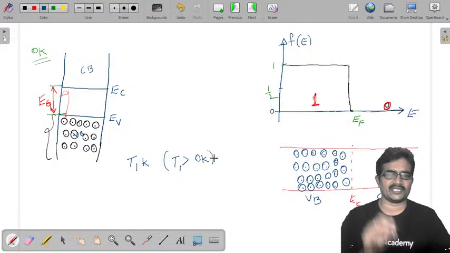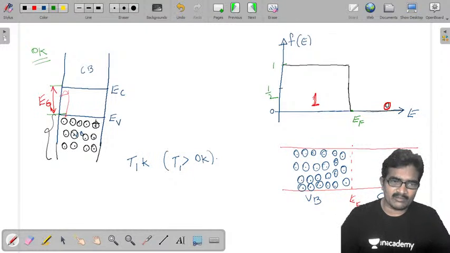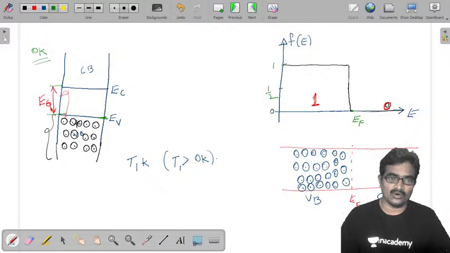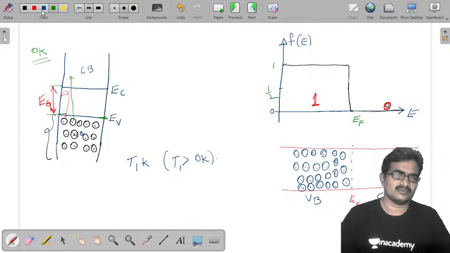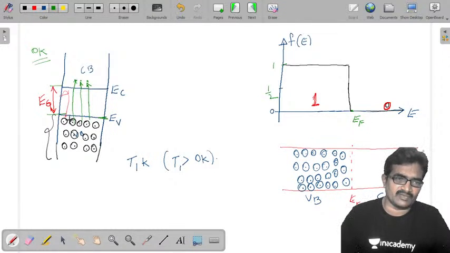Once the temperature increases, whatever covalent bonds are close to the valency band will break first, and most of these covalent bonds will break and electrons move away from the valency band to the conduction band. We know that. See, this is moving. Here it is occupying. Most of the covalent bonds close to EV are going to break.